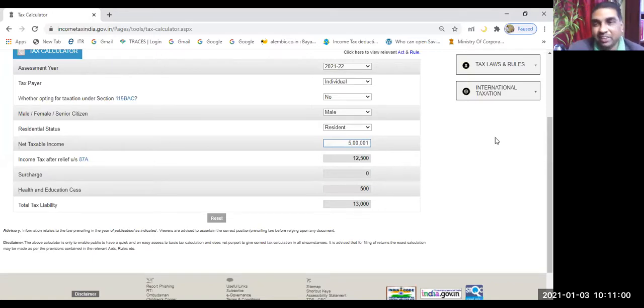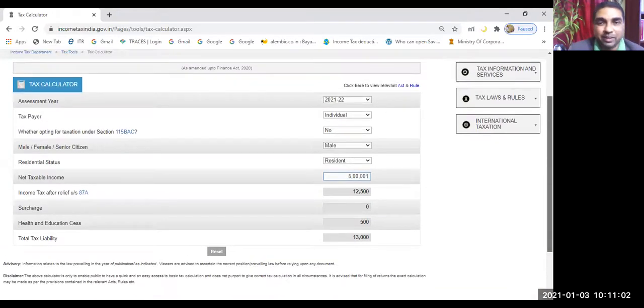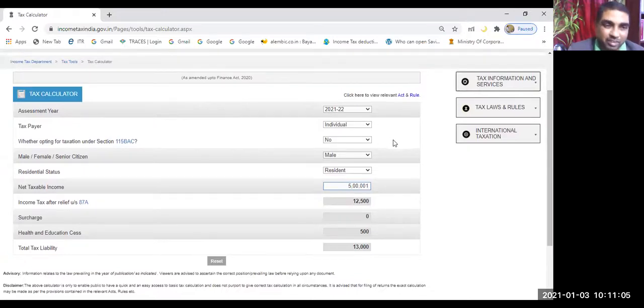So, sir, this is the calculator. You can use this calculator for any individual, depending upon whether he is a senior citizen or super senior citizen. You can manually calculate your tax and check it with the help of this calculator, whether it is working properly or not. It will be very useful to you. Any kind of computation, not only this, many other calculators are also available. You can compute manually and also test your calculations by using this calculator.